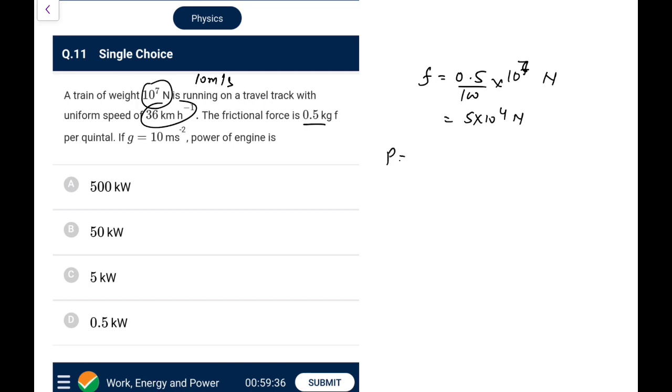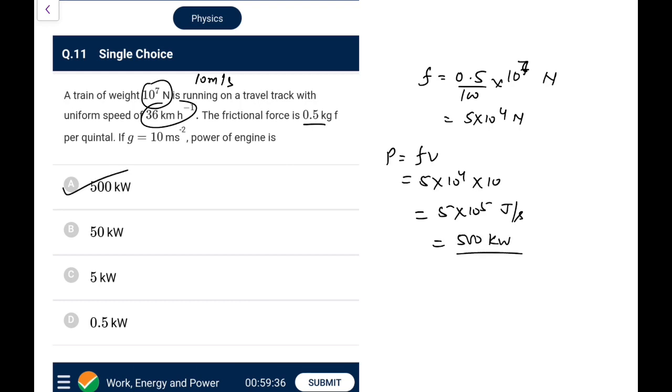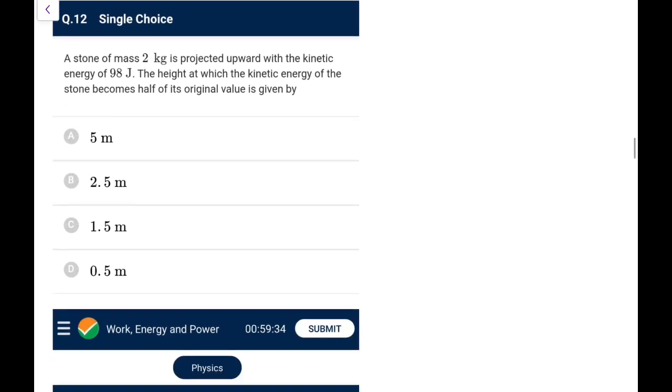So the power of engine is, because speed is same, it is applying a force equal to the friction, so that is Fv. So that is 5 into 10 to the power 4 multiplied by speed, which is 10. So it is 5 into 10 to the power 5 joule per second, or watt, you can write it as 500 kilowatt. So go for option A. So just a quintal thing that you need to remember.